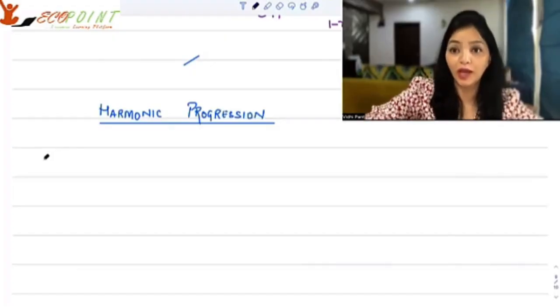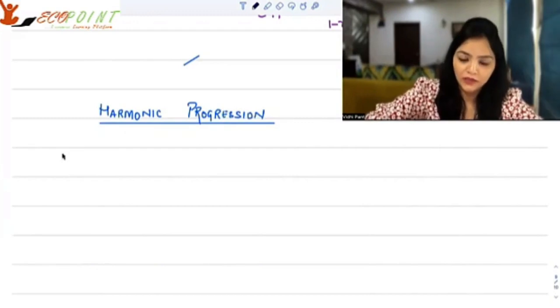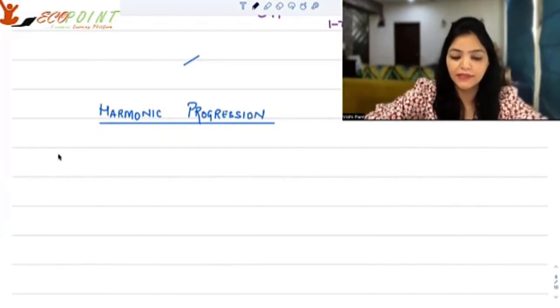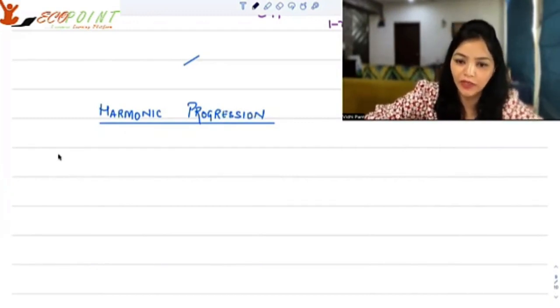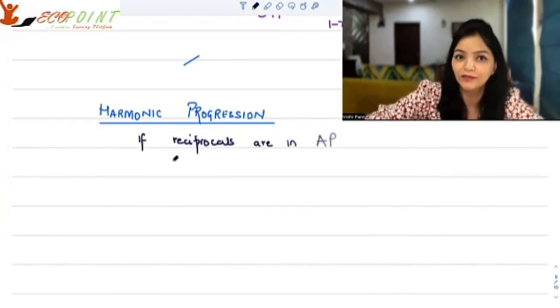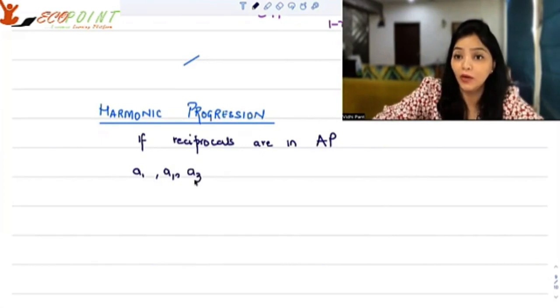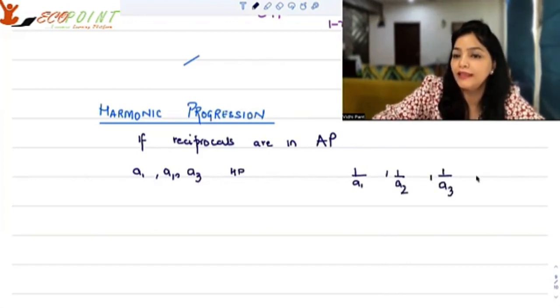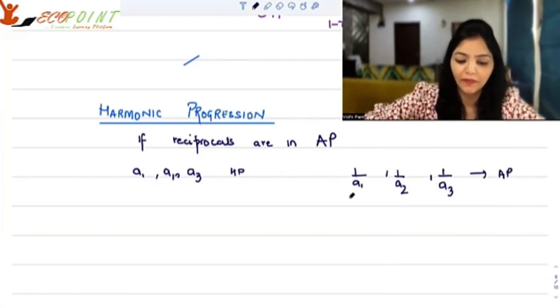Let's also work with harmonic progression today. So what is a harmonic progression? A sequence is in harmonic progression in case the reciprocals are in arithmetic progression. So for example, if say A1, A2, A3 are in harmonic progression, that basically means 1 upon A1, 1 upon A2, and 1 upon A3 are in AP. Then only this is happening, okay?